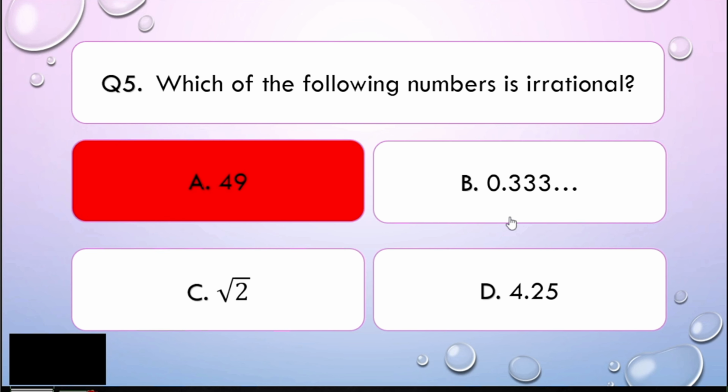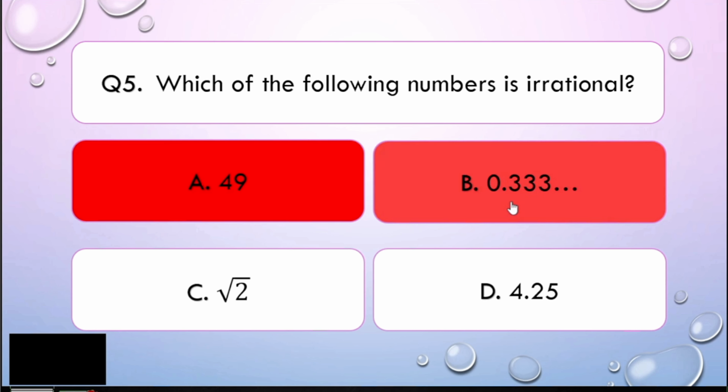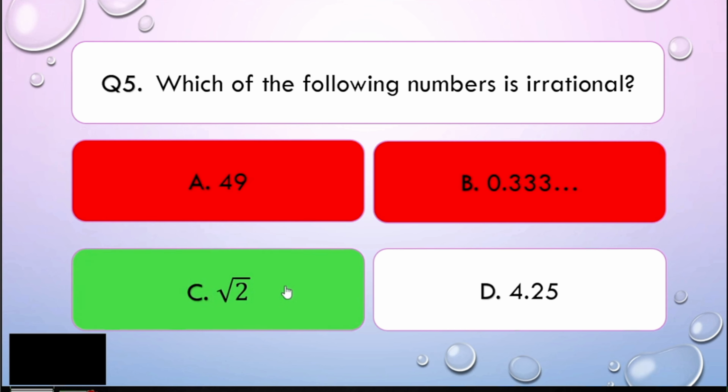So of course, that is also a rational number. So that is not the answer for our problem. Now, we only have these two. Remember that 4 is already a whole number, right? And this 0.25 is a decimal which comes from the fraction 1/4. So it still can be expressed as two quantities. Therefore, the correct answer for what is an irrational number among these choices is letter C.